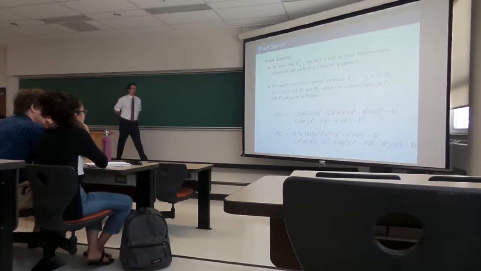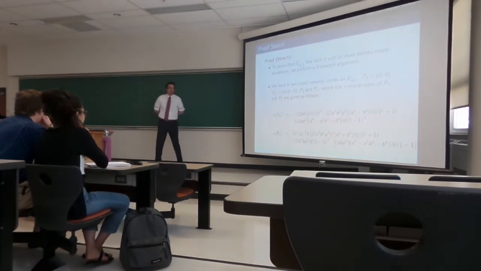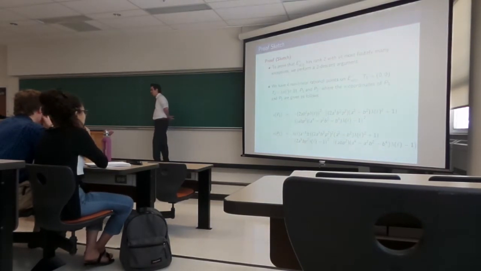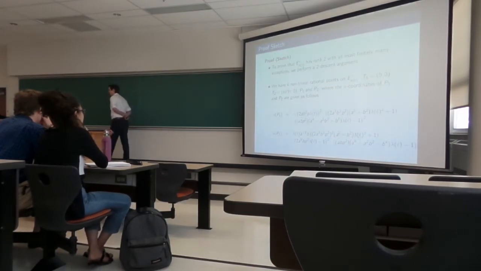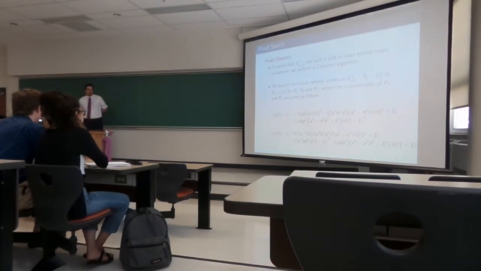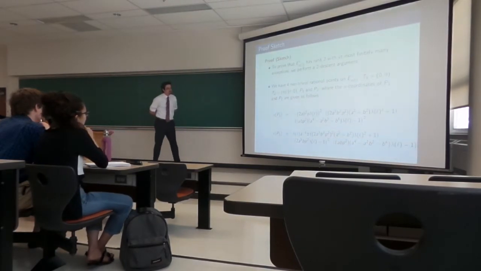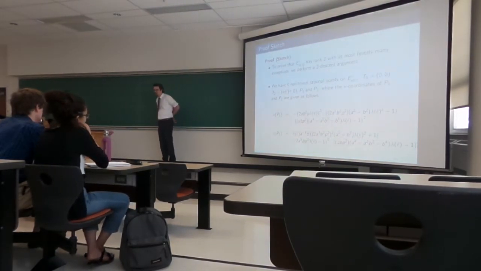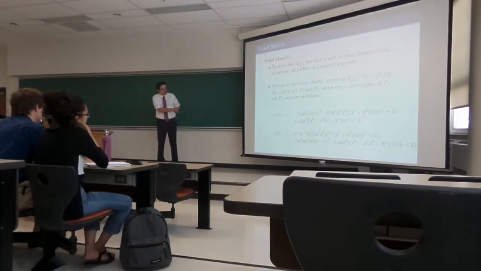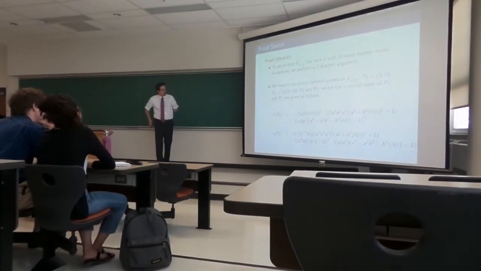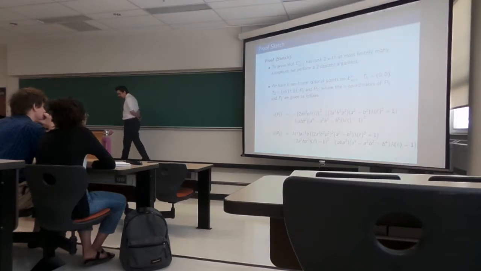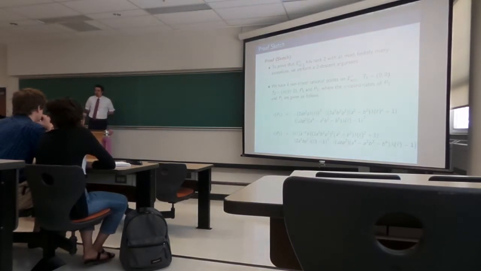And I go, yes, I do have rational points on the curve. I have T1, which is (0, 0), and T2, which is (n(L) tau, 0). These are two kind of trivial rational points on the curve. We also have P1 and P2, which are non-trivial rational points on the curve, and their x-coordinates are given by these two sort of monstrous looking things down here. So I have 4 points on the curve.